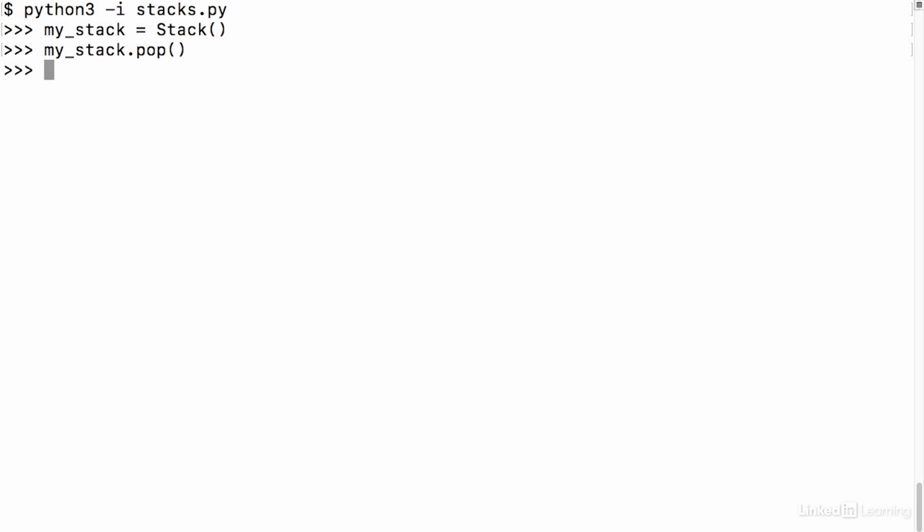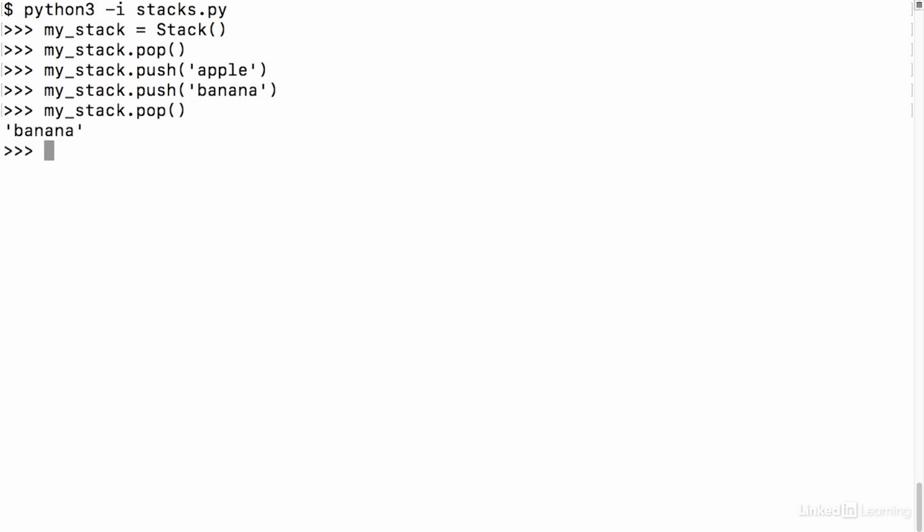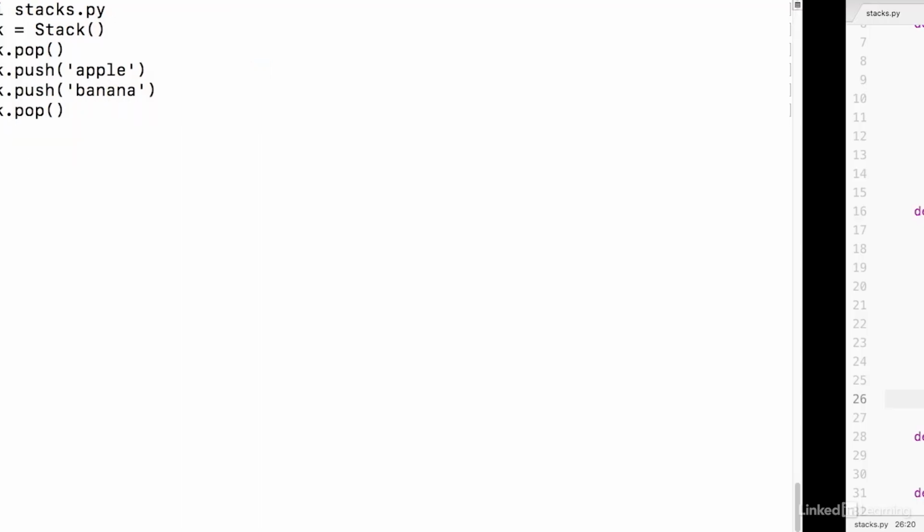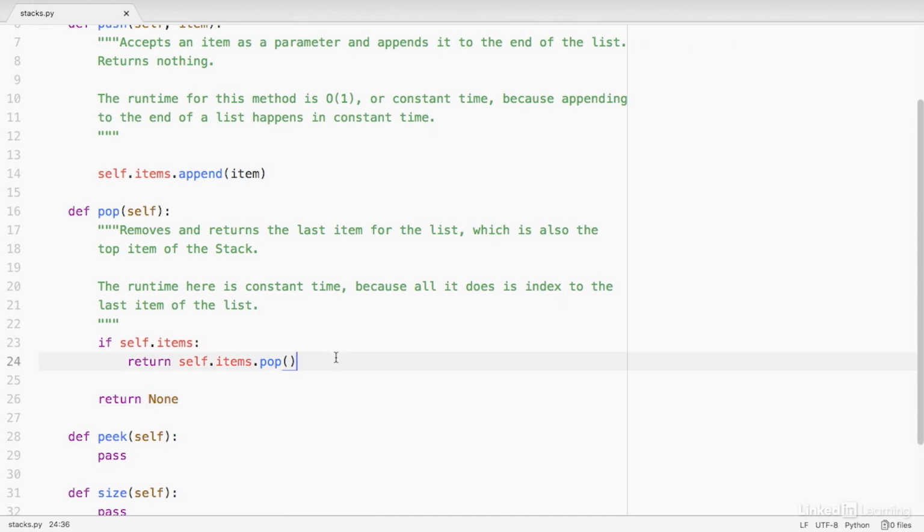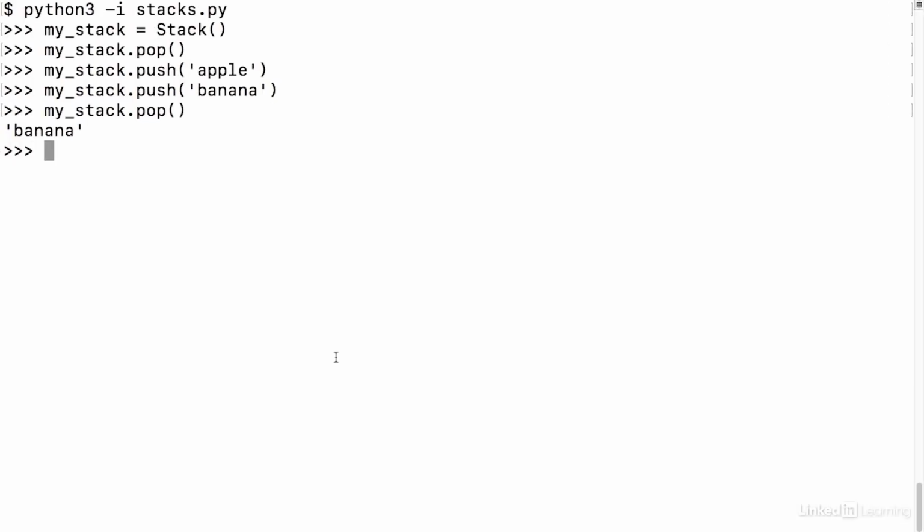So now that we've accounted for that scenario, let's push an item. We'll push apple to be consistent with our example. And I also want to push banana. And now when I call myStack.pop, what I should be getting is banana, because remember, in our code we said not only remove that last value, but return it as well. And so that's why it shows up there in my terminal. If we look at the items attribute again, we should only see apple now because banana should have been removed entirely. And that's what we get.